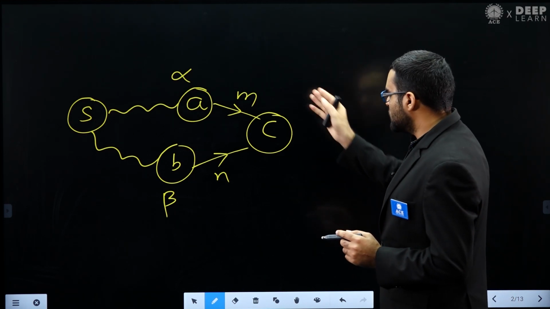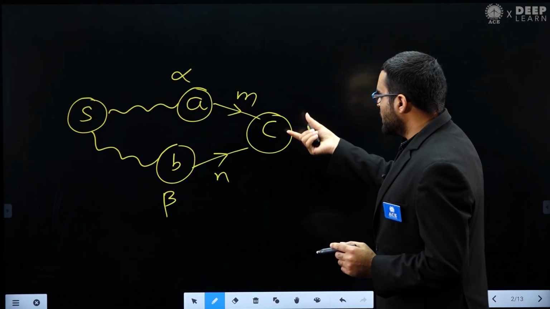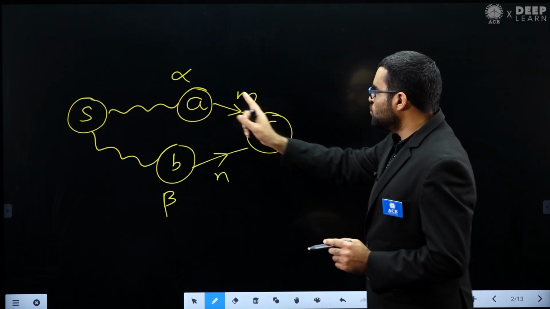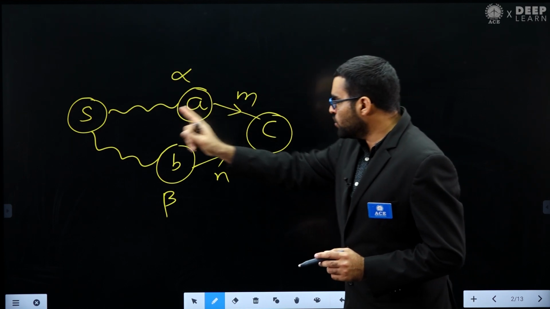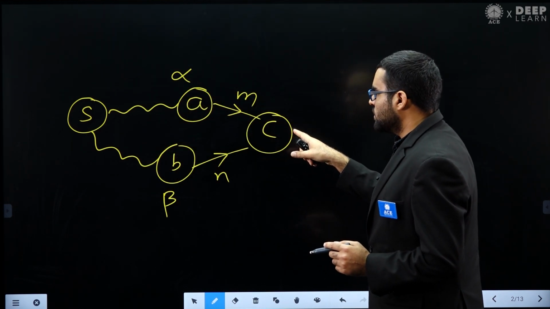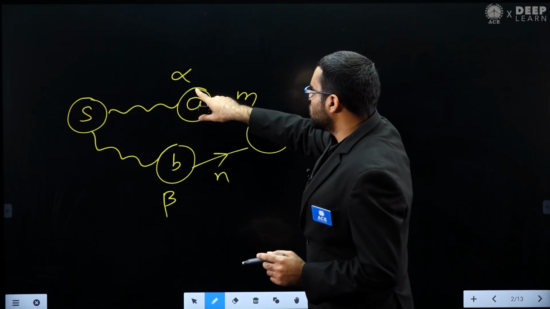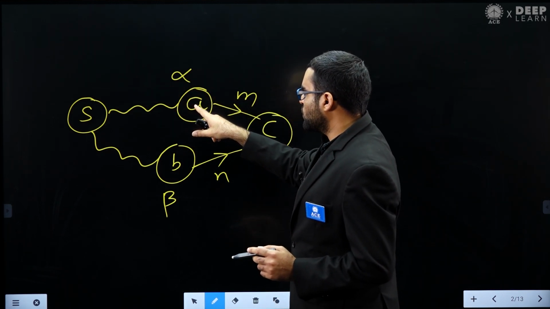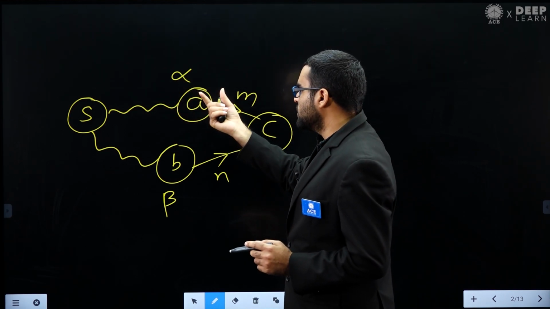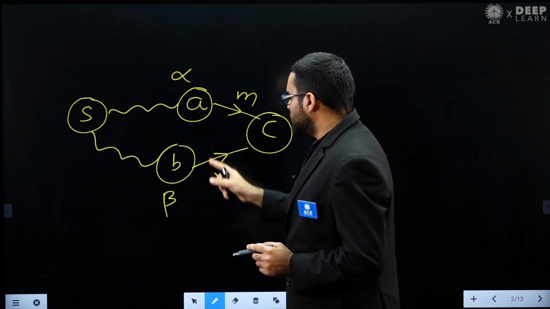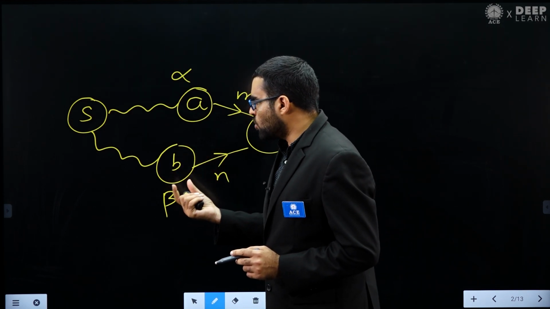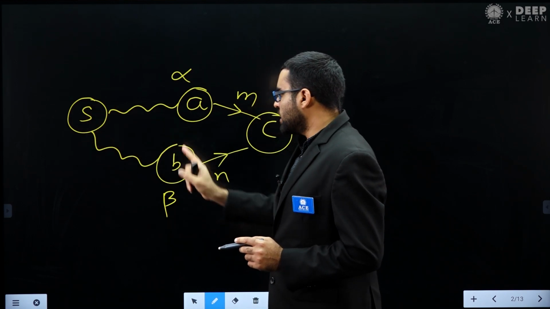Then if you want to go from S to C, either you have to go through A or you have to go through B. If you go through A, we already know the quality score of A, which is the best score that we can get from S to A, and we already know the quality score of B, which is the best score that we can get from S to B.